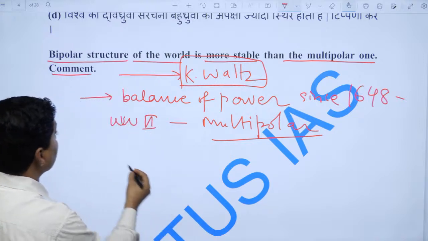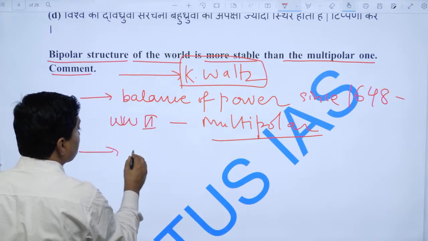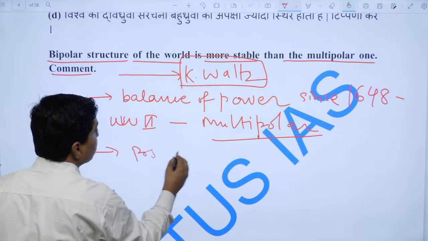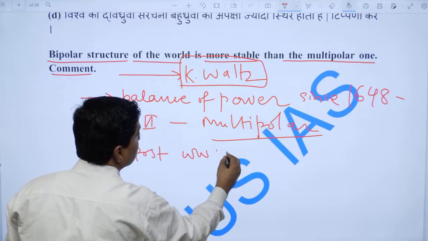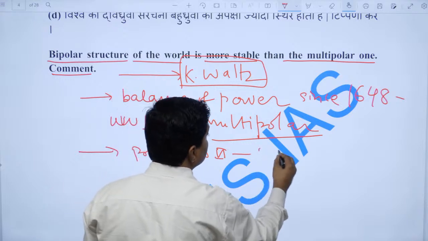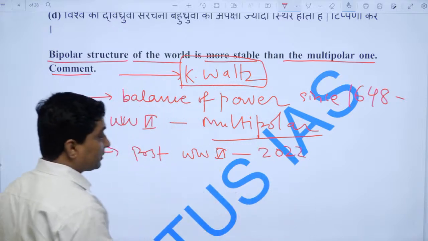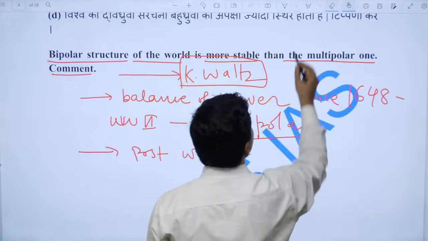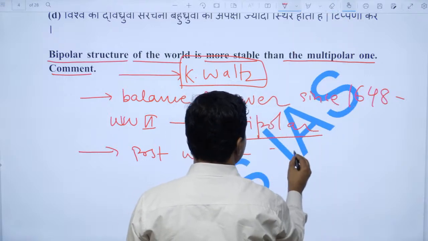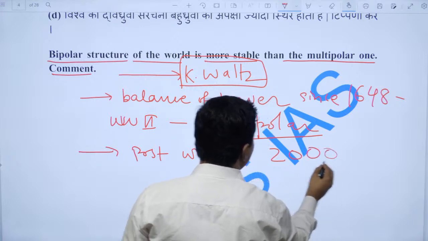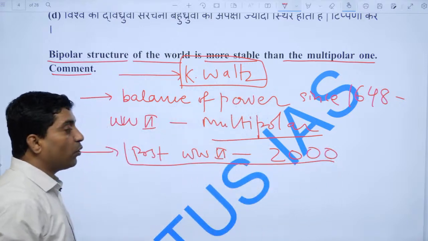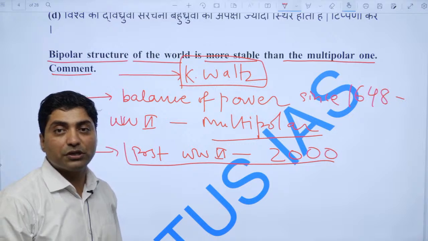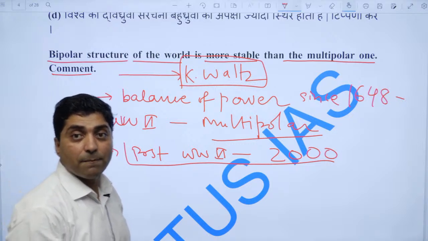Now look at the post World War II period till 2000, because we are now living in a multipolar world. The world was bipolar and did not witness a single great war.